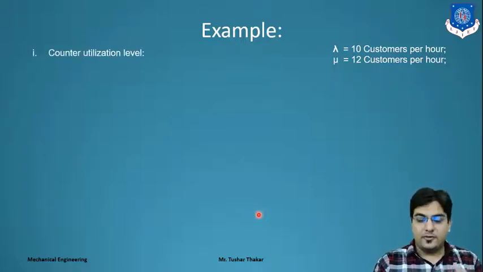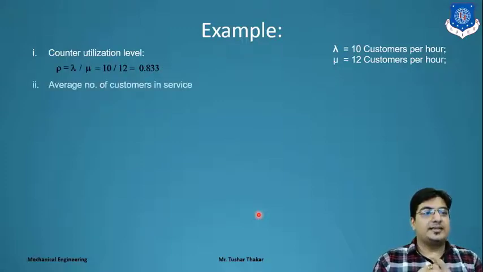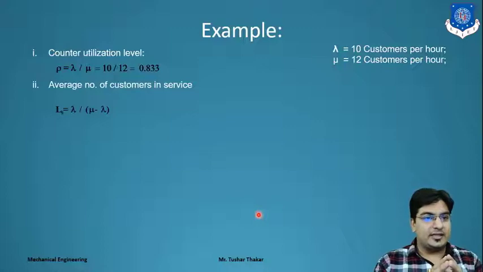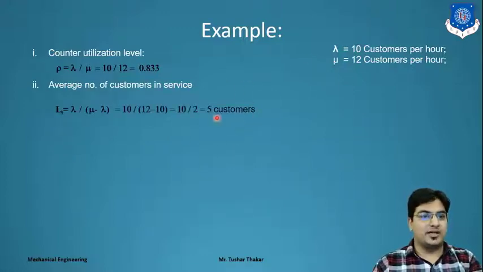What is the equation of rho? Rho is equal to lambda by mu. We have lambda, we have mu, so we can easily find rho, that is 0.833, right? Second, the average number of customers in the system, that is LS, length of the system. The equation is LS equal to lambda upon mu minus lambda. Here we have lambda and mu, we can put those values in this equation, and we find that 5 customers were in the system, right?